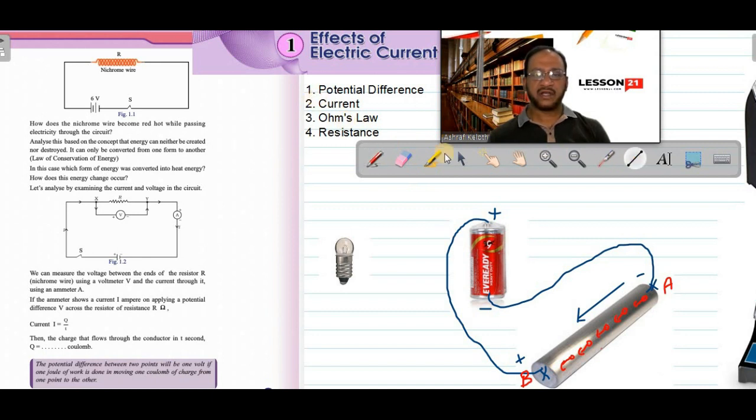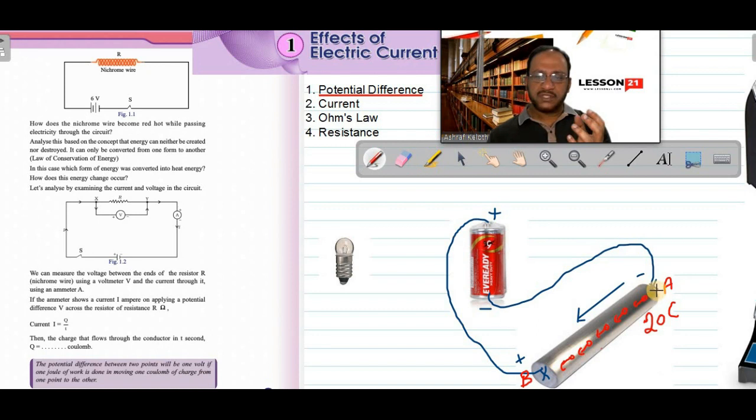So what we have written here, today's explanation, I told you the basic point, basic concept. The first one is potential difference. Potential difference is the work done to move 1 coulomb charge from one point to the other point. For example, suppose in this case, I am moving some 20 coulomb charge. Coulomb is the SI unit of charge. Charge is measured in unit coulomb. 20 coulomb charge, we are moving from the point A to B.